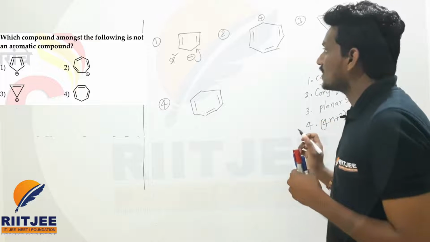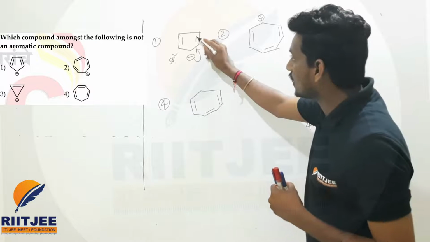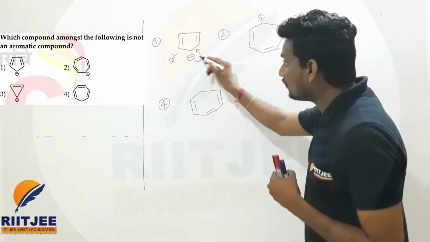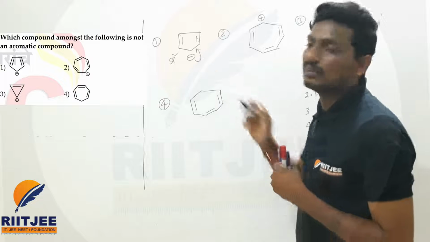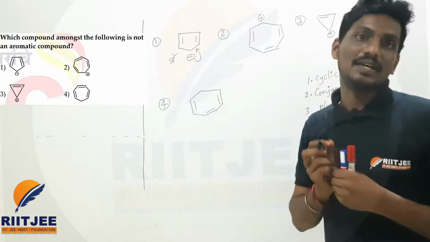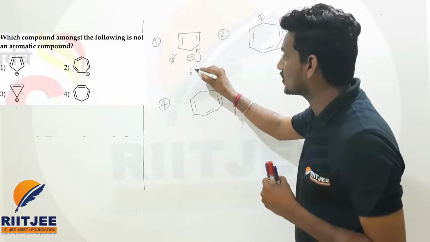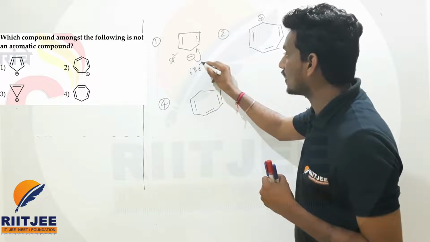So next let us check the pi electrons. Here one pi bond is there, here also one pi bond, so two pi bonds, and when this negative charge is involved in the bonding, it also acts as a pi bond. There are 3 pi bonds, 3 times 2 is 6. So 6 pi electrons are there.